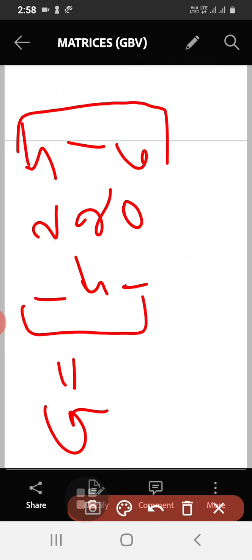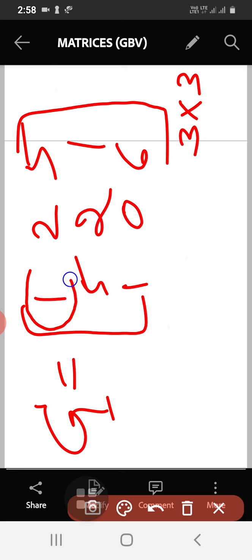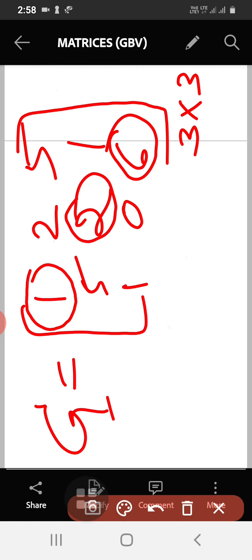See here, concentrate here. So here number of rows is 3 and number of columns is also 3. Perfectly we can say it is a square matrix. So I have explained the 4 types: column matrix, row matrix, square matrix, rectangular matrix. Okay, then I will mark some elements here. See what are the elements I am marking. I will write the position here.